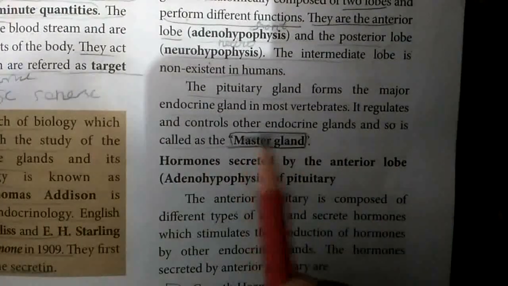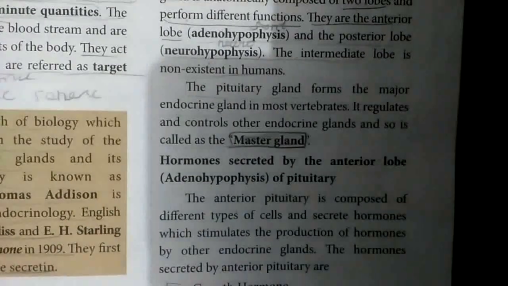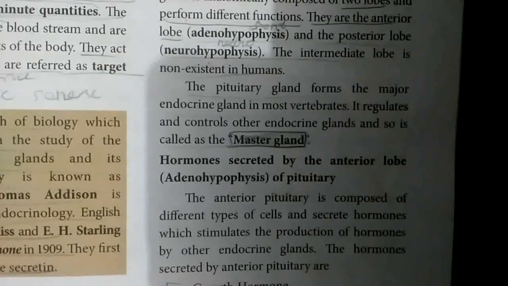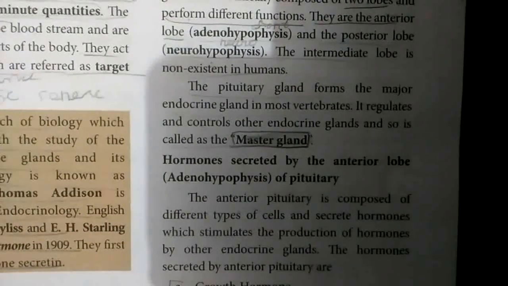It regulates and controls the other endocrine glands, so it is called the master gland. The pituitary gland can control the other endocrine glands, so it is called the master gland.